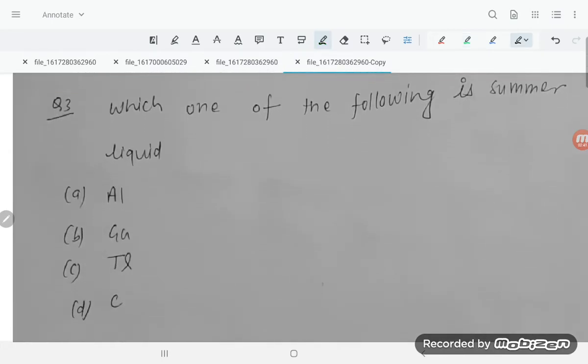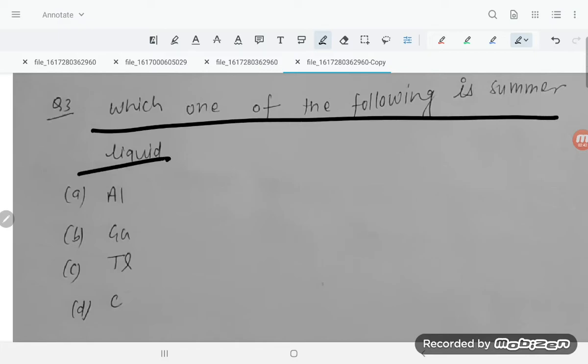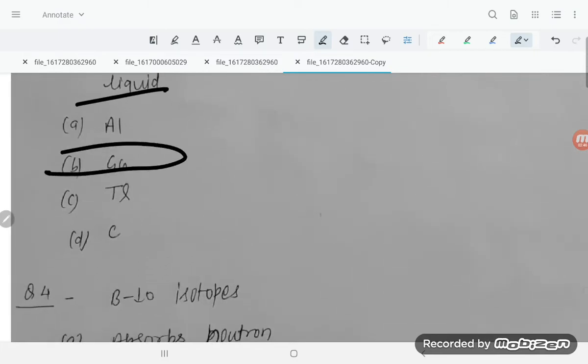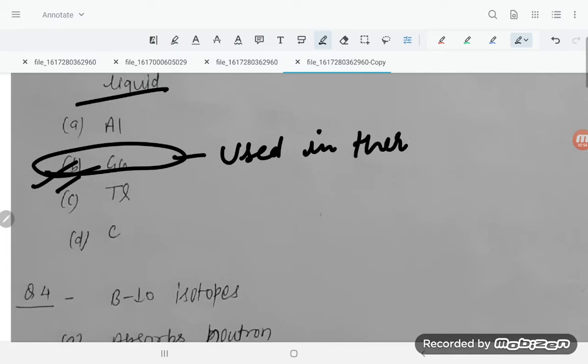Next problem: which one of the following is a liquid? Gallium at room temperature is found in liquid form, students. It is used in thermometers, the Beckman thermometer.